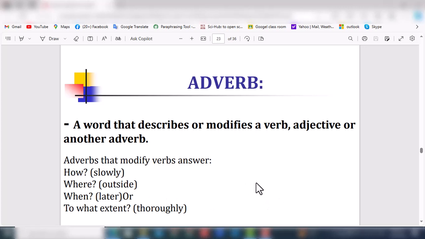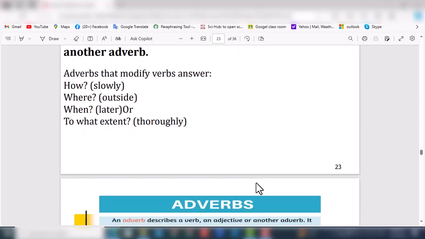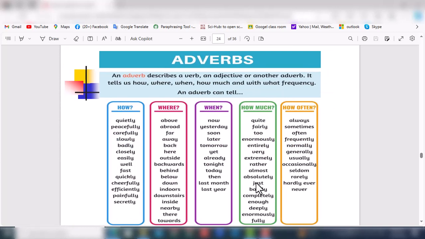How means slowly, where means outside, like where means place, how means manner, when means time. To what extent means thoroughly, how often we can say the degrees of these. So here are the adverbs one by one. How means manner, and manner adverbs will be in the ly family. Sometimes good is also used as a how. Where means the place, when means time, how much means degree, and how often means another type of adverb. So there are many types of adverbs, and these are the keywords of these types.